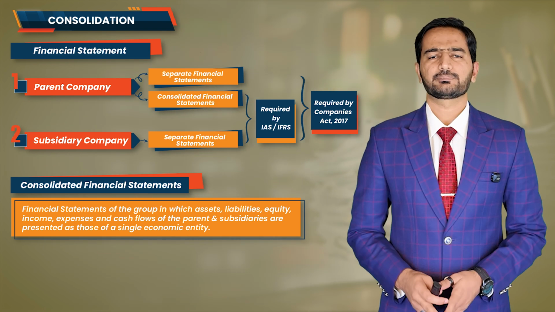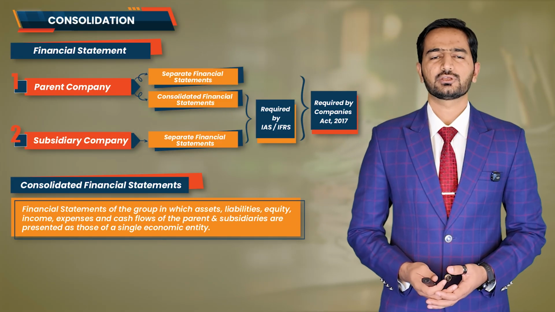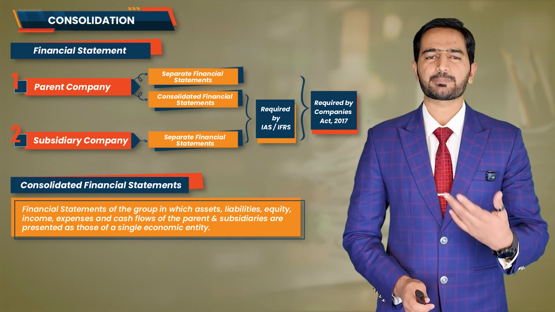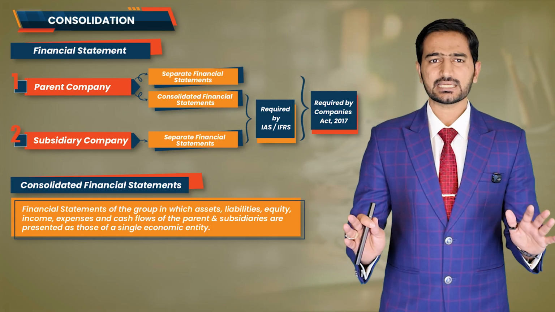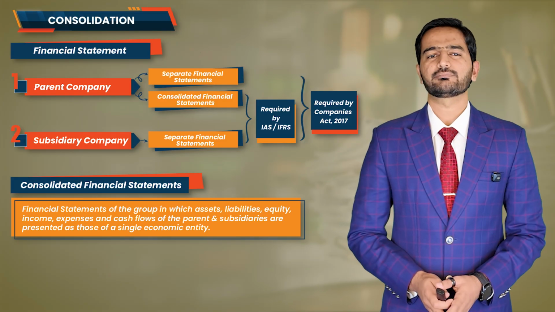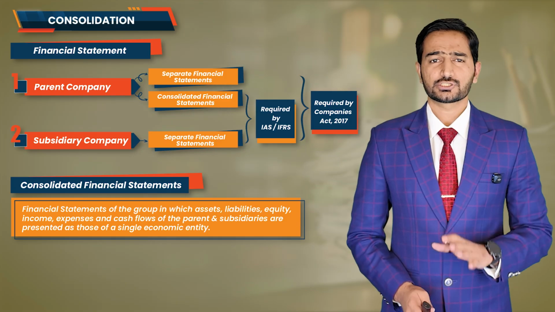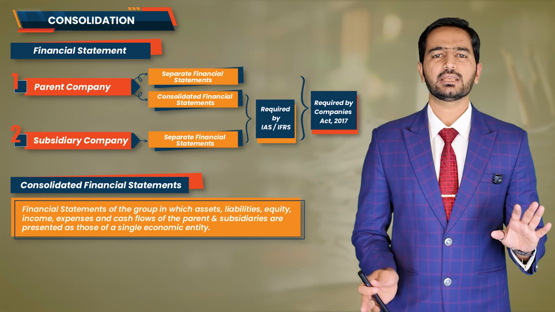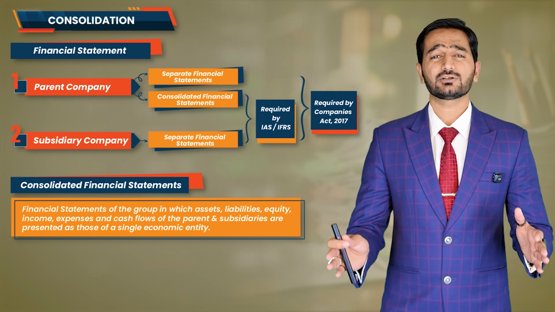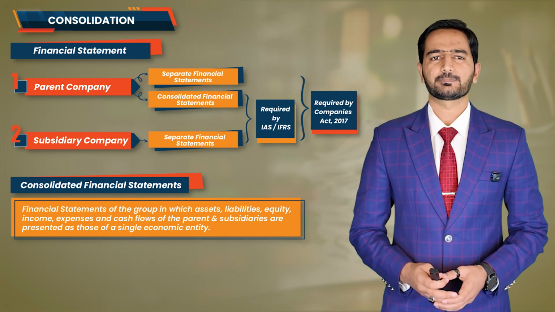So what does that mean? It means that in consolidated financial statements, we don't treat the parent and its subsidiary as separate companies. Instead, we treat the entire group as one single company, as if it were one unified business. So there is no separate status of the parent, no separate status of the subsidiaries. We consider all of them together as one single economic entity.